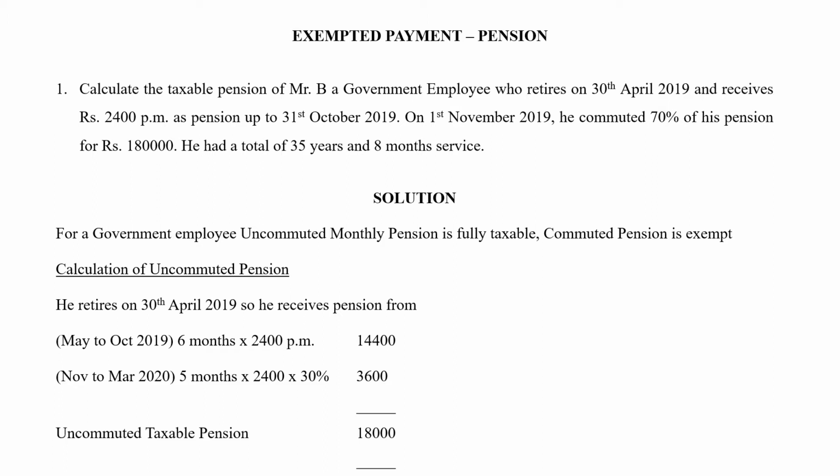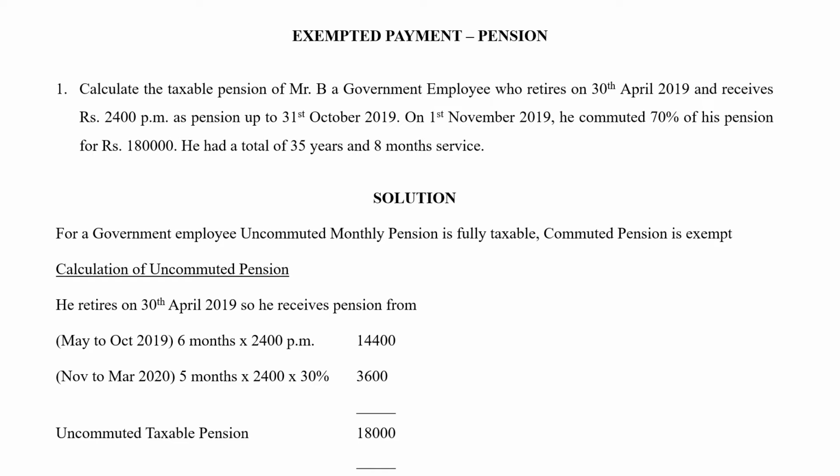So the May pension he is receiving in the month of May itself. Like that we will calculate. Starting from May to October 31st he is receiving 2,400 per month. So 6 months, May, June, July, August, September, October, he is receiving 2,400 per month as pension, which is going to be 14,400.